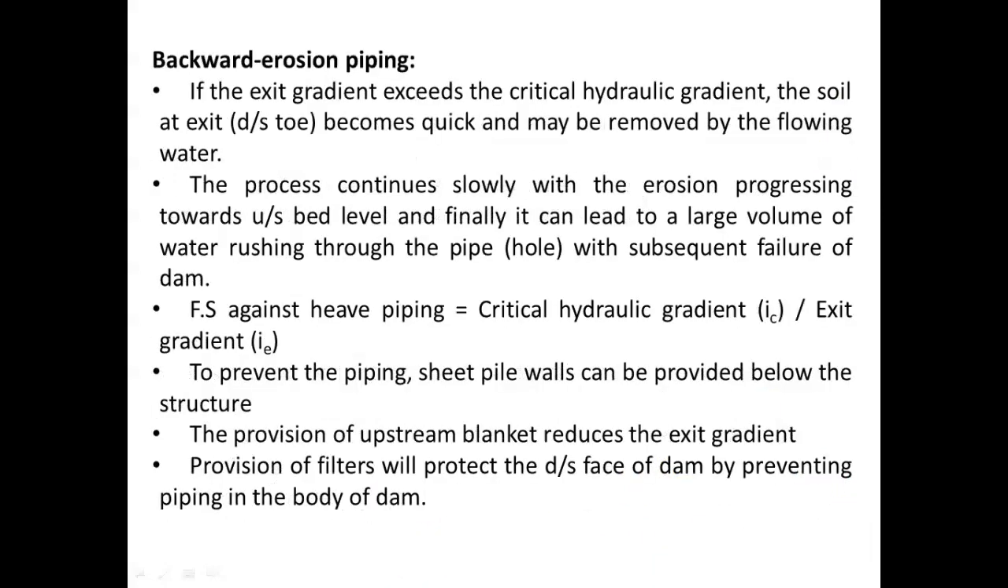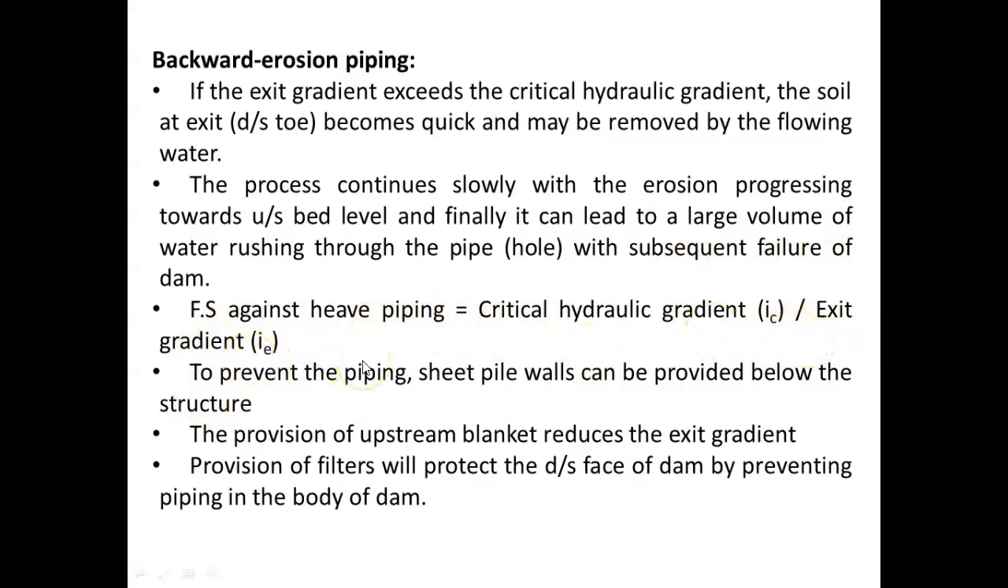Then backward erosion piping. If the exit gradient exceeds the critical hydraulic gradient, the soil at exit becomes quick and may be removed by the flowing water. The process continues slowly with the erosion progressing towards the upstream bed level, and finally it can lead to a large volume of water rushing through the pipe with subsequent failure of the dam. Factor of safety against backward erosion piping equals the critical hydraulic gradient divided by the exit gradient.